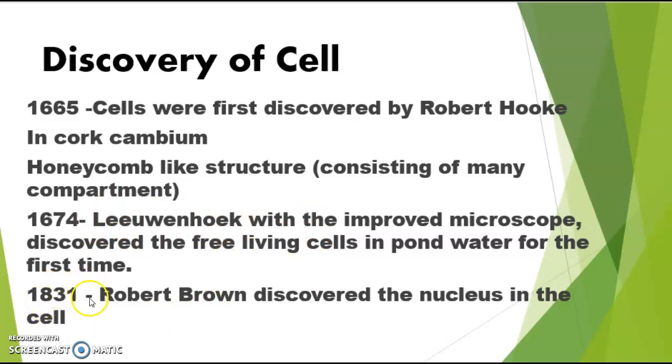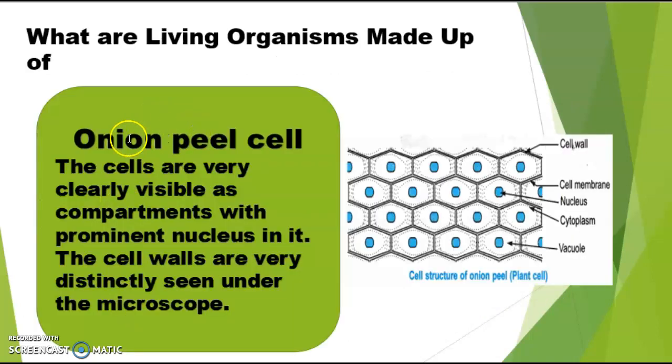Now, in 1831, Robert Brown, scientist, discovered the nucleus in the cell. We will discuss it later. Now, what are living organisms made up of? I already told you that every living organism is made up of cell only. So here is an onion peel cell under the microscope. You can see how it looks under the microscope. This is the cell structure of onion peel, that means a plant cell.